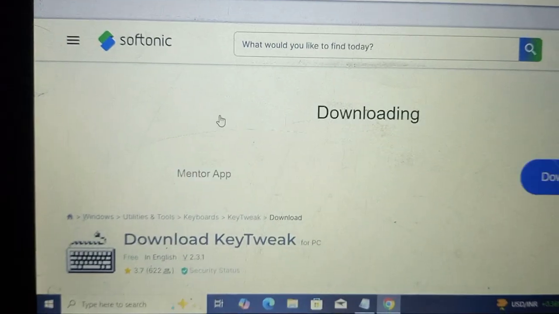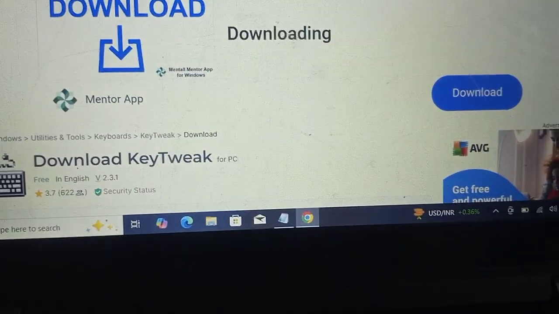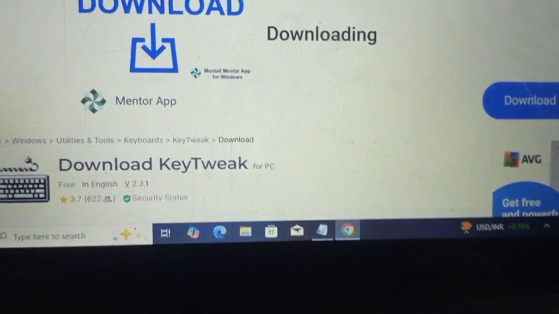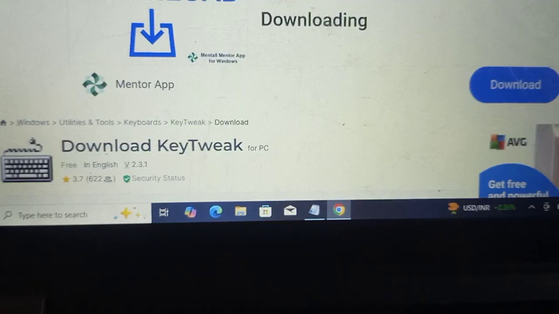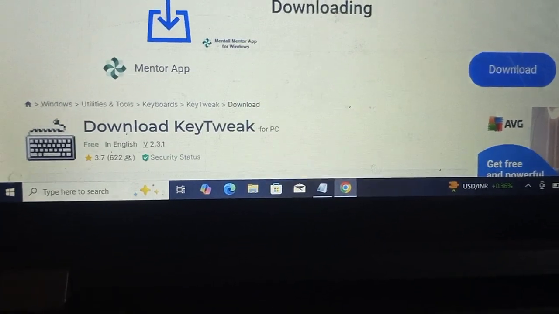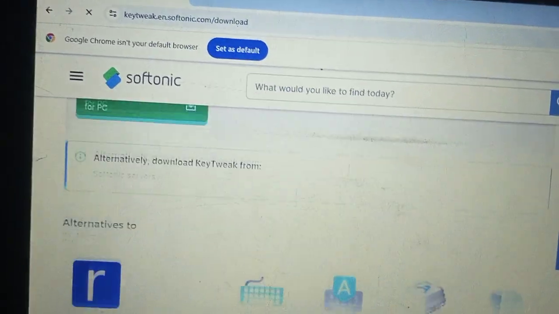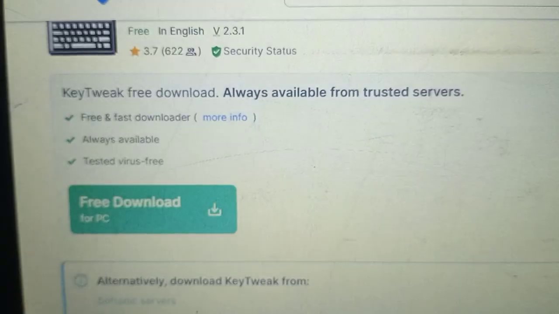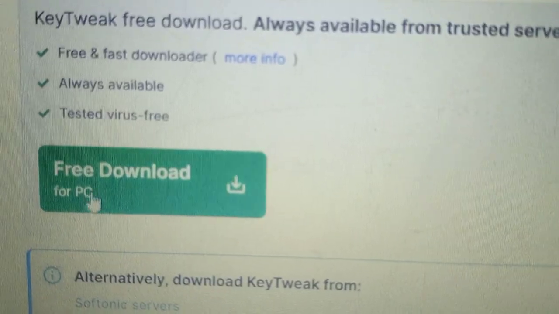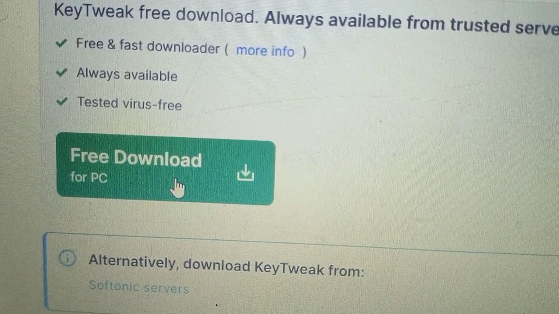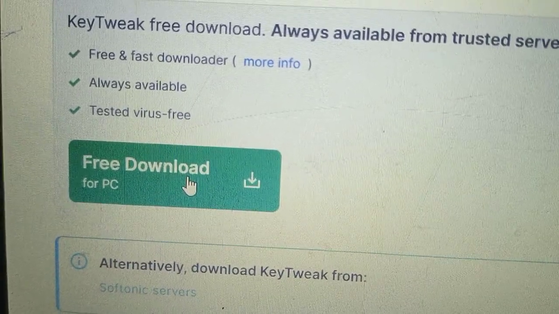I'll put the download link in the description so you can easily download. The download area is at the bottom. Here's the software. So just click this free download button and you will see the software downloading.